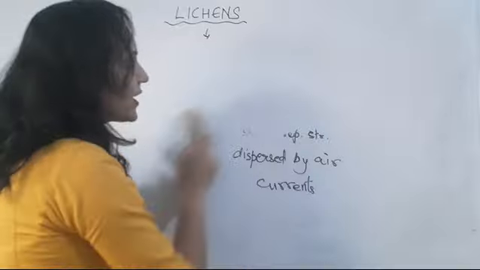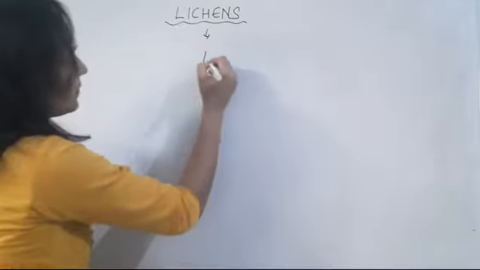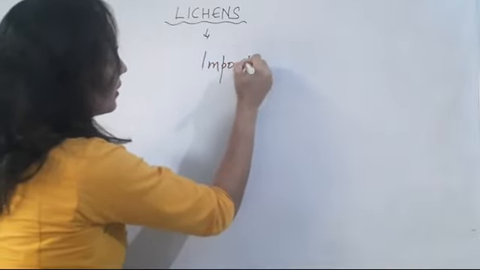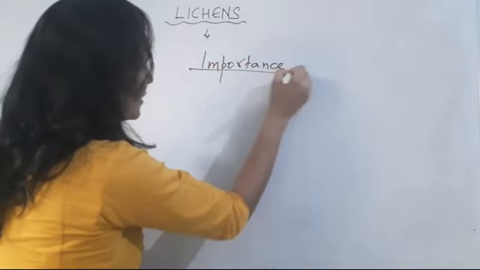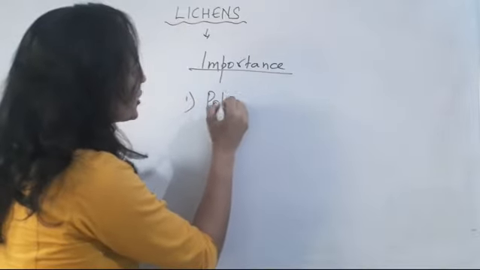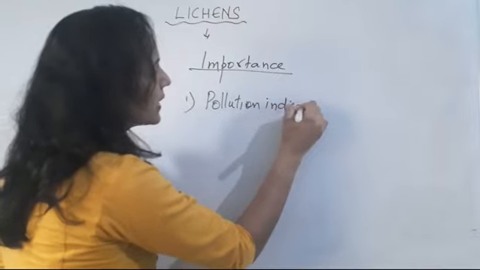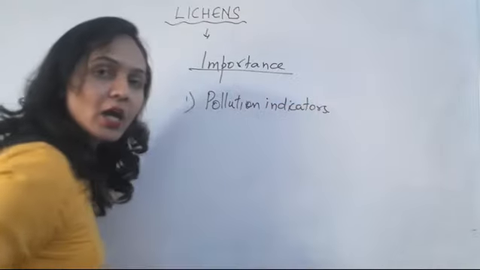Now talking about their importance. What is the importance of lichens? First, they are pollution indicators.